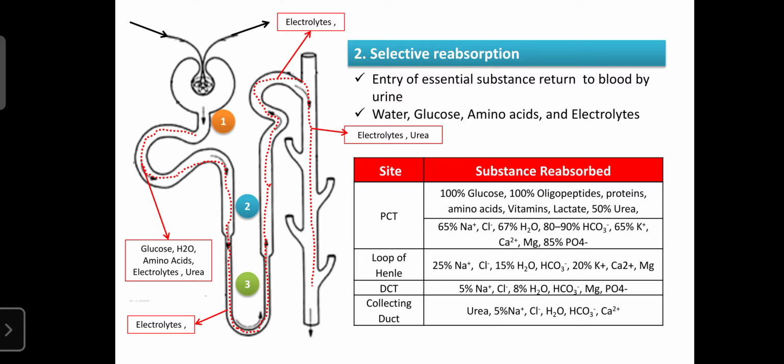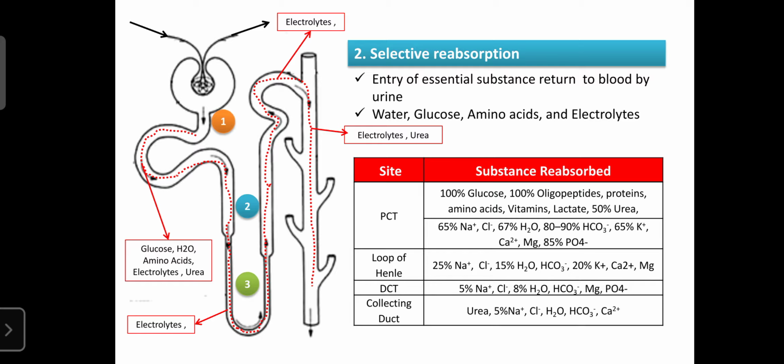Next we can discuss selective reabsorption, that is, the return of essential substances to the blood from the urine. Simply, whatever body fluid is formed also filters certain electrolytes, certain small amino acids, glucose, and vitamins, but our body continuously requires the electrolytes. Those electrolytes are reabsorbed, re-entering our blood from the tubule of the nephron. That phenomenon is known as selective reabsorption.